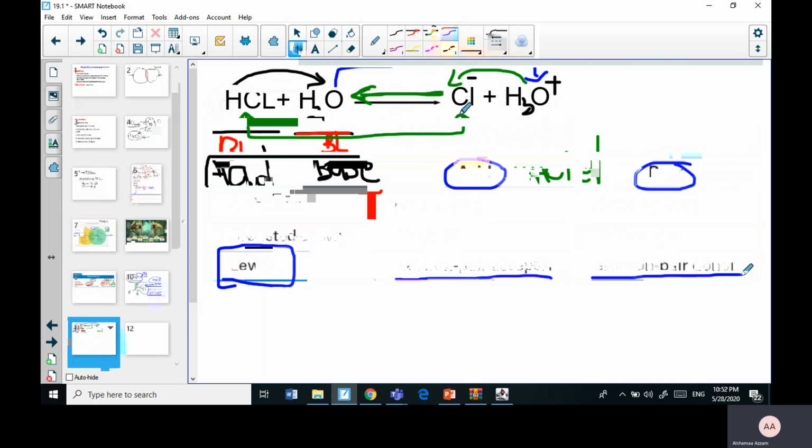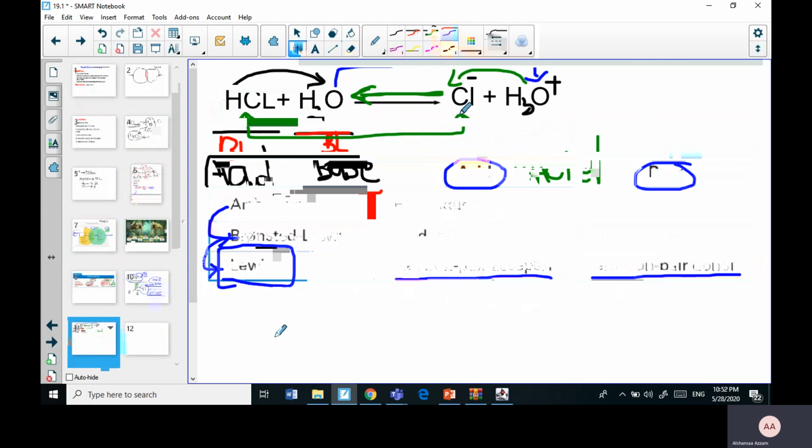He said an acid is an electron pair acceptor. Let me give you an example here so you can see it. And you need to understand that Arrhenius fits in Bronsted-Lowry definition, and Bronsted-Lowry and Arrhenius fit in Lewis definition.